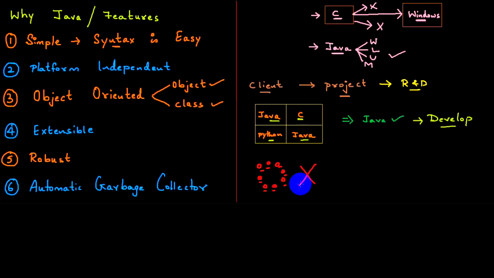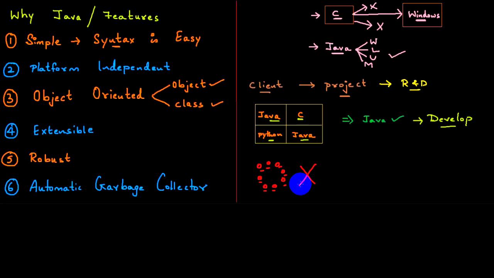It's very efficient, guys. Once you start working with it, you will get to know it. So these are the various features of Java. It's simple: we have a syntax, and we just follow the syntax to develop a program, so it's easy. Platform independent: we can execute Java programs on all operating systems. Object oriented: it is all about objects and classes.